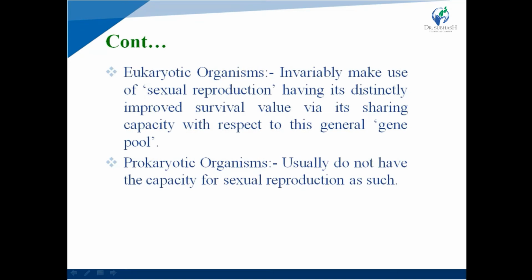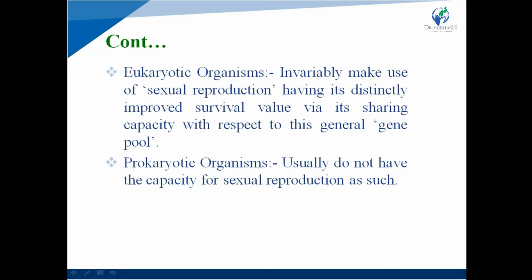Eukaryote organisms invariably make use of sexual reproduction, which has distinctively improved survival value via its capacity for sharing the general gene pool.